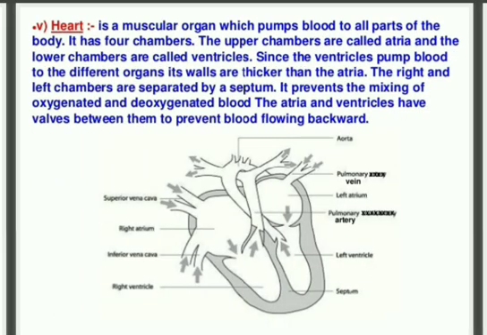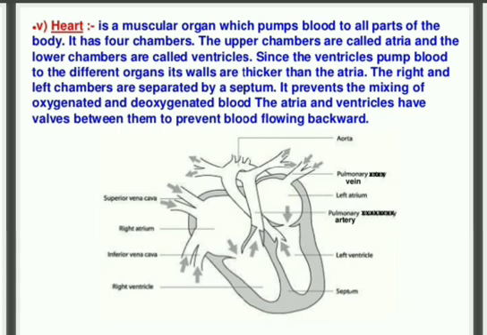Our human heart is a muscular organ which pumps blood to all parts of our body, and it is four chambered. The upper chambers are called atrium or atria, and the lower chambers are called ventricles. Since the ventricles pump blood to different parts, their walls are thicker than the atrium. The right and the left sides are separated by a dividing wall which is called septum. It prevents the mixing of oxygenated and deoxygenated blood.